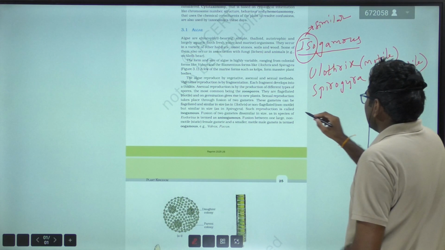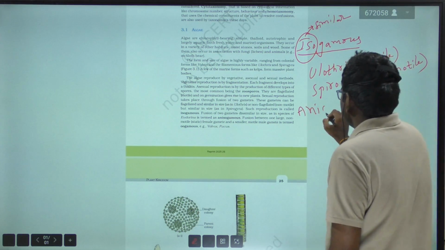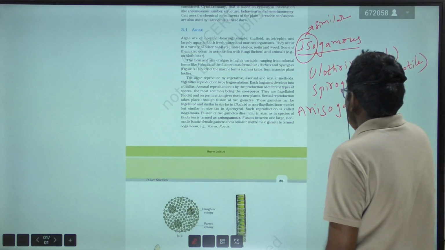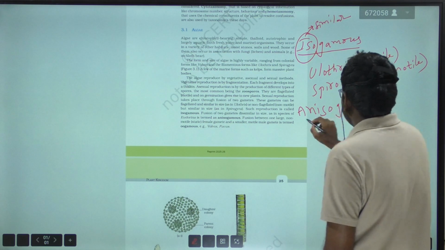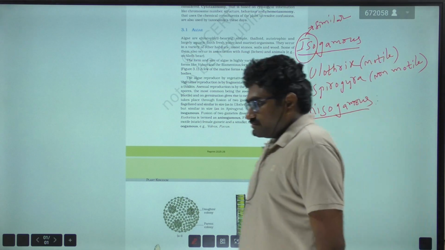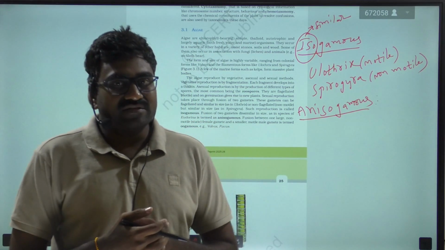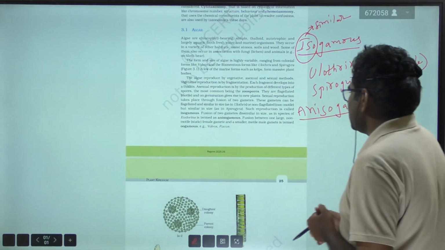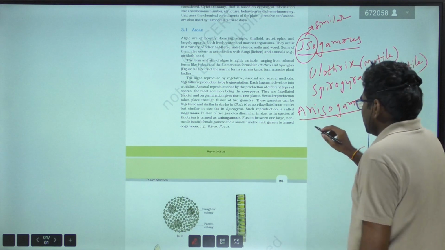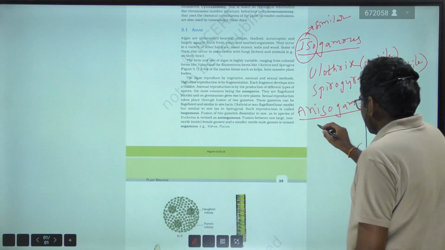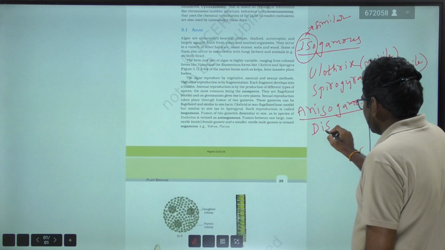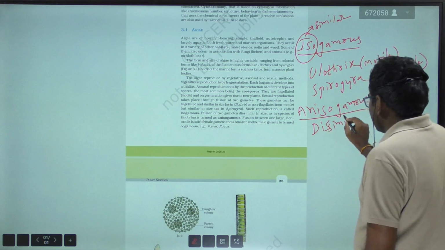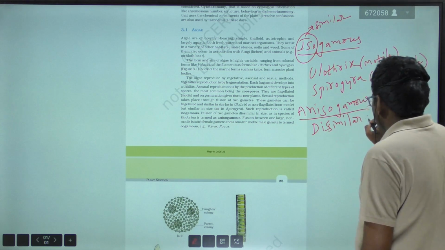Next, anisogamous: fusion between dissimilar size gametes. Here fusion of two gametes which are dissimilar in size.